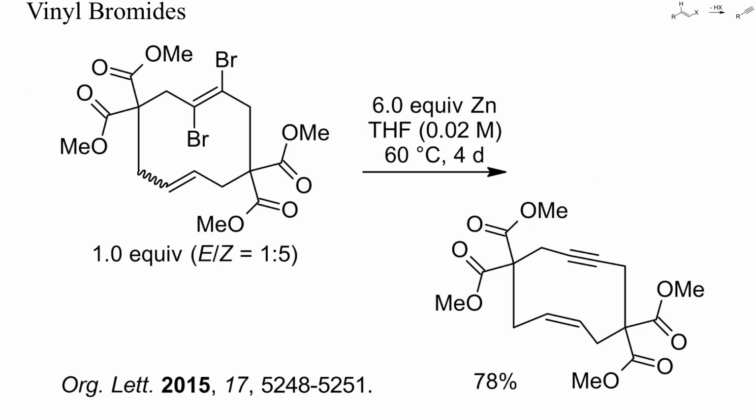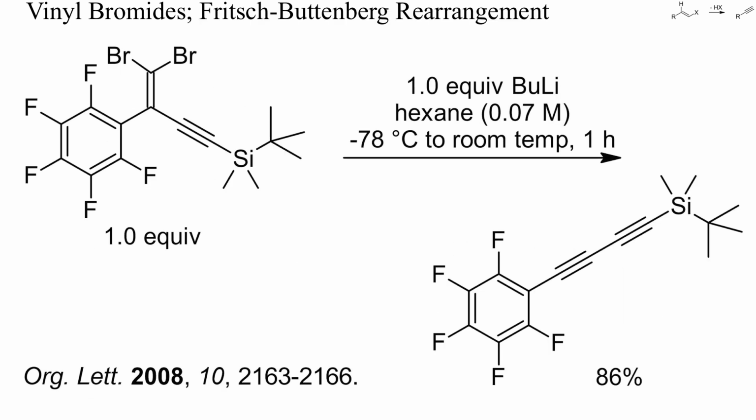1,2-dihaloethylenes can be converted into alkynes by halogen metal exchange with zinc, magnesium or polar organometallics. In the example shown here, zinc in THF was used, but the debromination was slow. When geminal dihaloethylenes are metallated, alpha elimination might occur and yield a vinylidene. This intermediate can rearrange to an alkyne either by migration of hydrogen or other groups. In the Fritsch-Buttenberg rearrangement, an alkyl or aryl group migrates, as in this example.